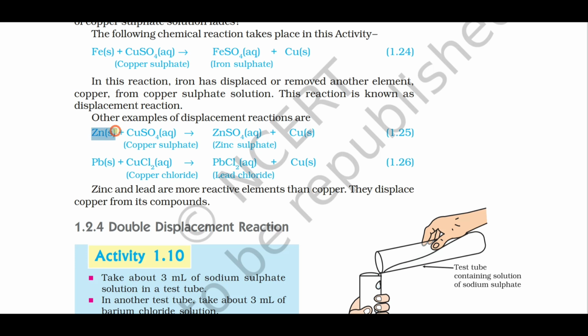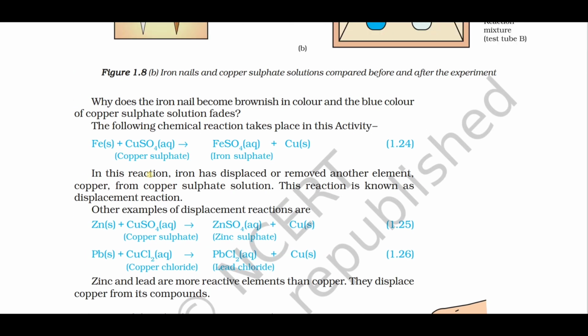In the same way, you have zinc plus copper sulfate solution. Copper is displaced by zinc because zinc is more reactive than copper. Lead plus CuCl2, copper chloride, gives what? Lead chloride, because lead is more reactive than copper. In the examination you can expect four chemical reactions to be given, where you should identify the incorrect chemical reactions or equations.